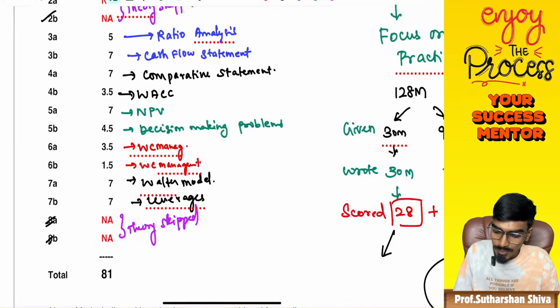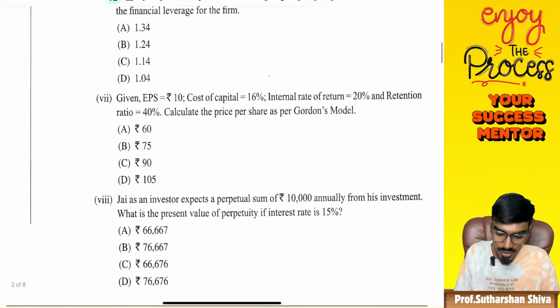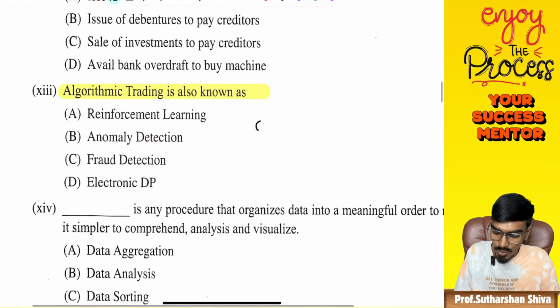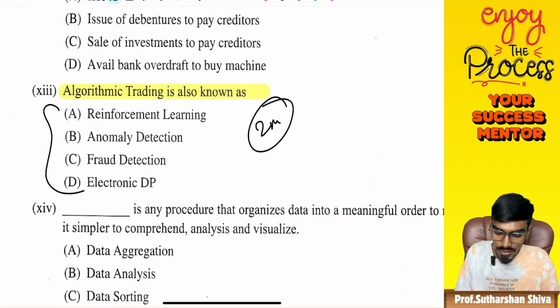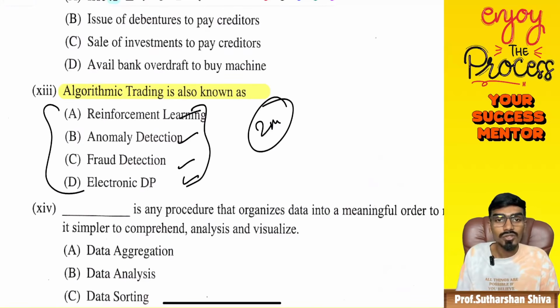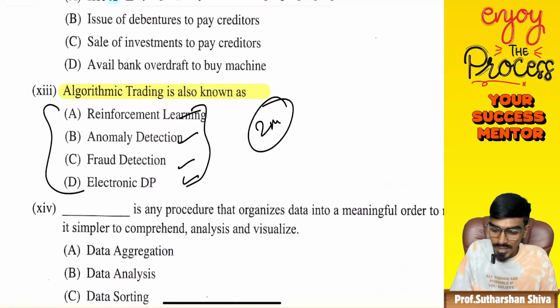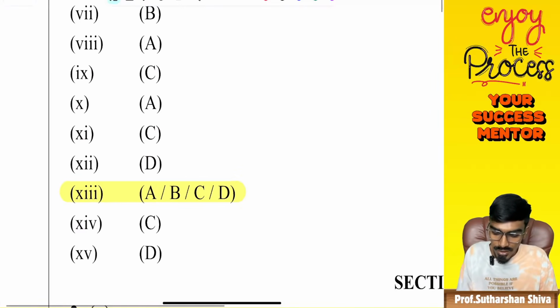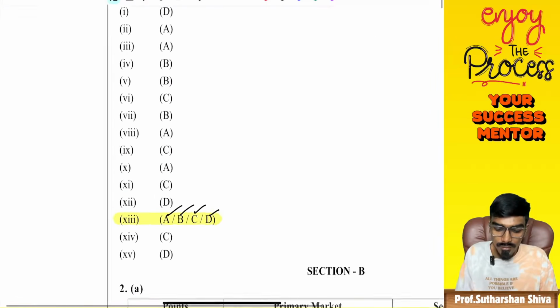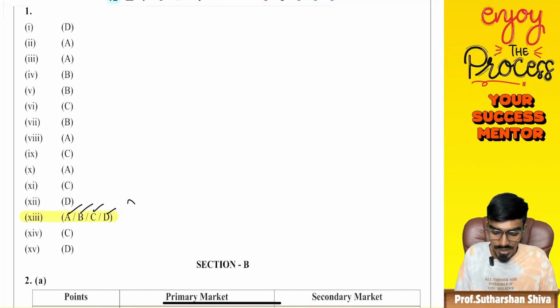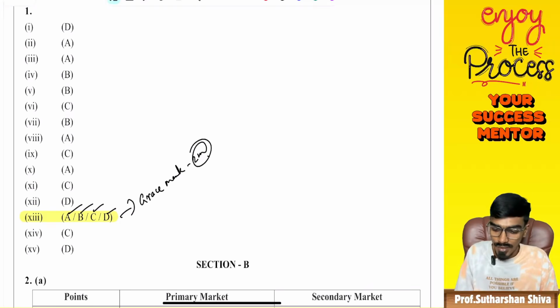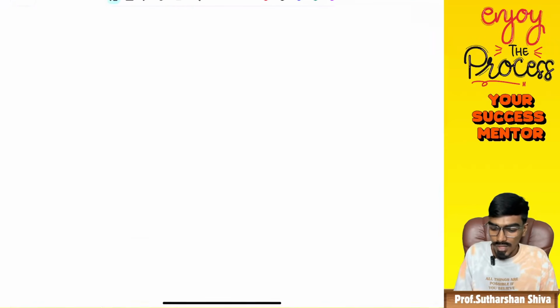Now let's come to the paper discussion. Before that, I just want to tell you the Institute has given 2 marks to everyone for this question, as all 4 options are an answer. In the answer key, for question number 13, whether you wrote A, B, C, or D, whatever you wrote is correct. So it's a grace mark. 2 marks of grace mark is given as there is an answer between them.